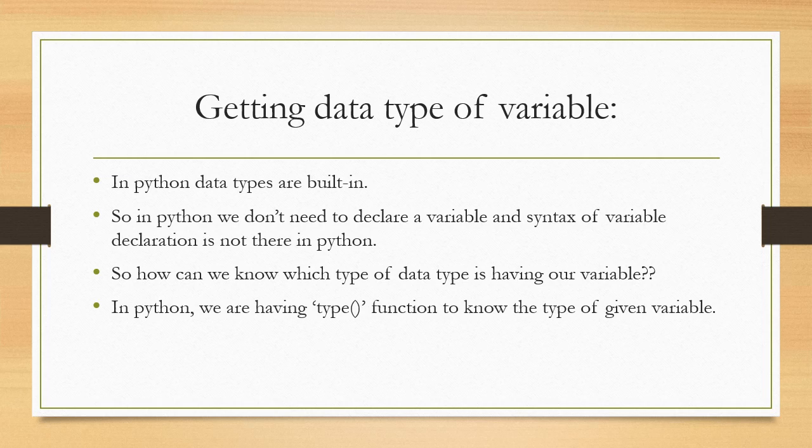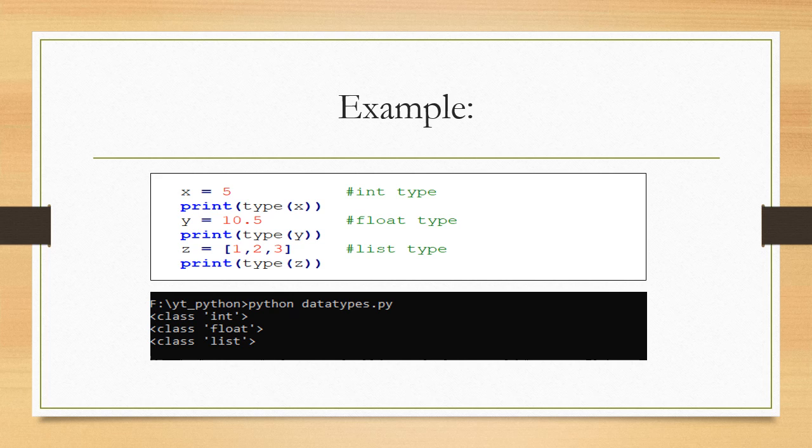Let's see an example. Here I give x equal to 5, which means Python will assign the data type to our variable x. Now, how can we know which data type is assigned by Python? So we have the type function. Let's print the type function value. It will give class of integer, which means x has an integer data type.